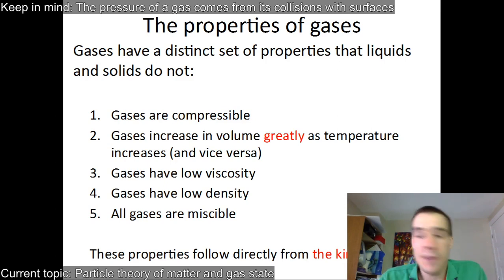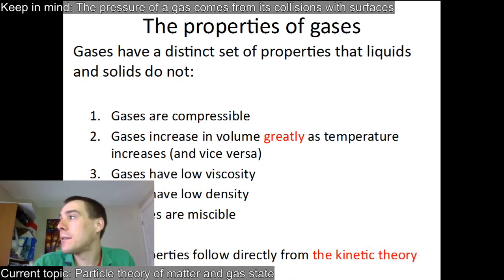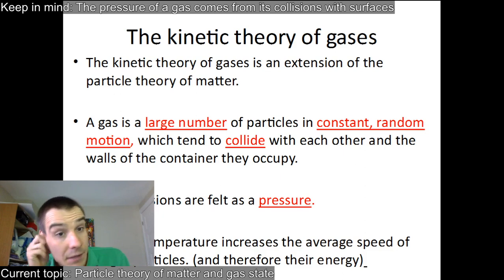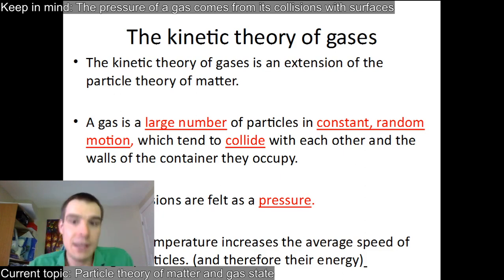All of this follows directly from this theory that we call the kinetic theory of gases, which has already been explained. But this is kind of a better way to explain it. It's kind of an extension. It says that a gas is a large number of particles in constant random motion, and they collide with each other and the walls of the container that they occupy. So the collisions are pressure.